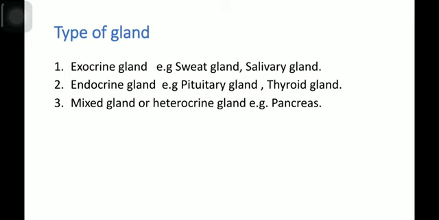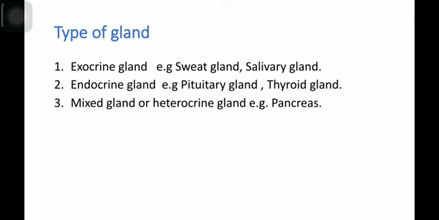They are also called ductless glands. These endocrine glands secrete chemical substances called hormones, and these hormones are directly diffused into the blood and transported to the target tissue to perform specific hormonal activities. Some important endocrine glands of the human body are the pituitary gland and thyroid gland.